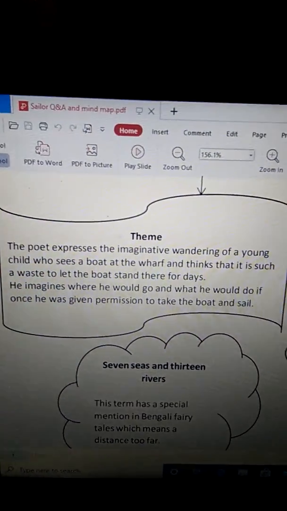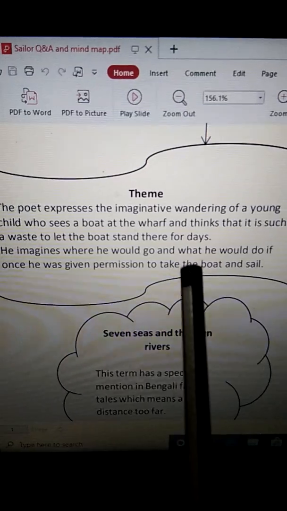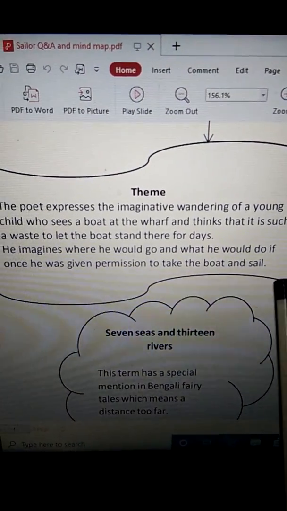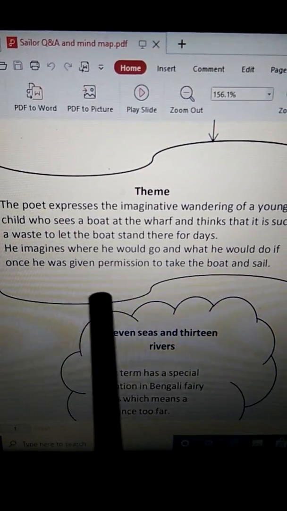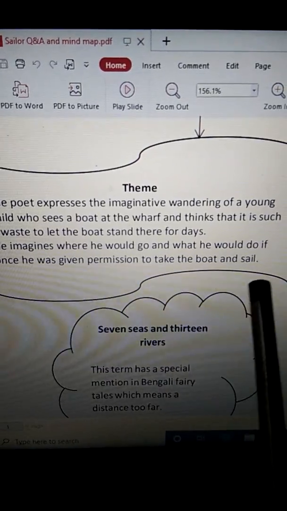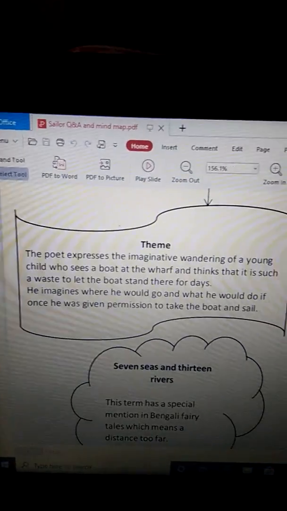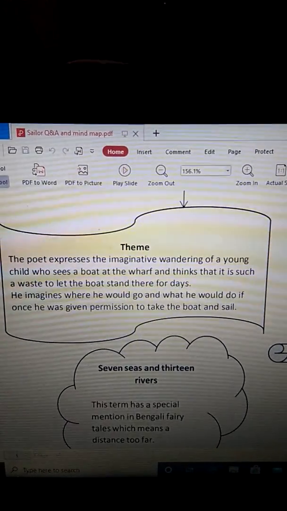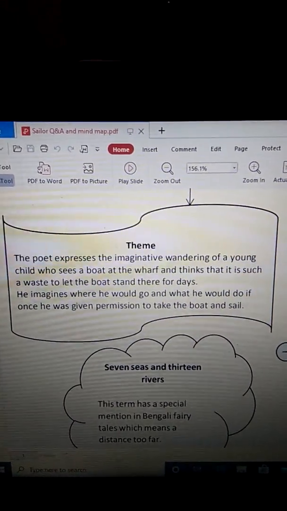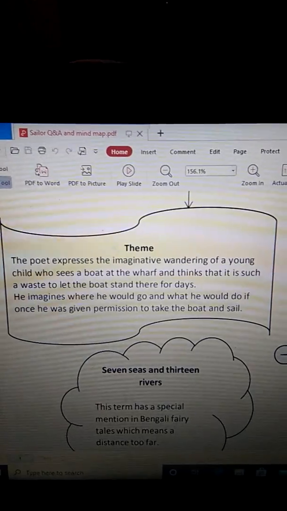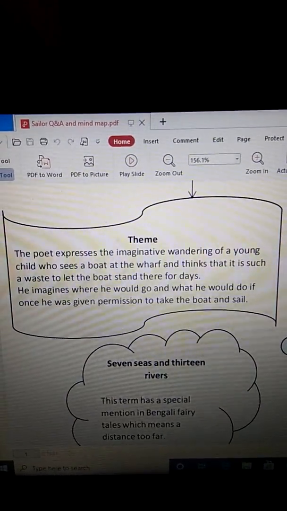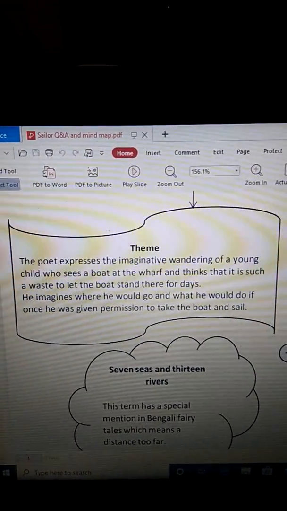Clear? He imagines where he would go and what he would do if once he was given permission to take the boat and sail. So he thinks about the places where he can go by taking the boat. He can cross the 7 seas and the 13 rivers.